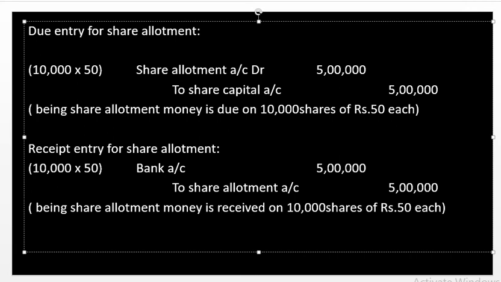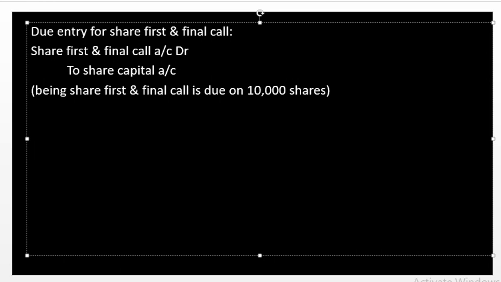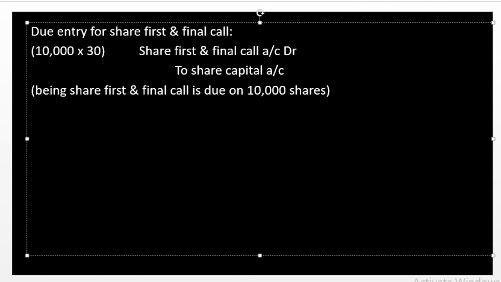Now we proceed with the share first and final call account, that is the due entry and receipt entry. The share first and final call due entry is share first and final call account debit to share capital account. Narration being share first and final call is due on 10,000 shares. Now the amount: 10,000 into 30 rupees as call money, so we have to quote 3 lakhs.